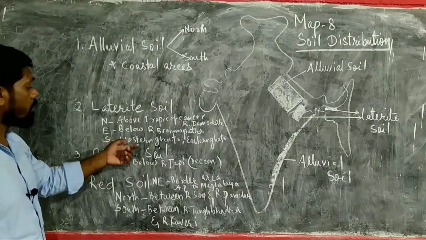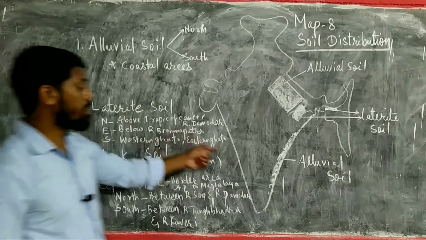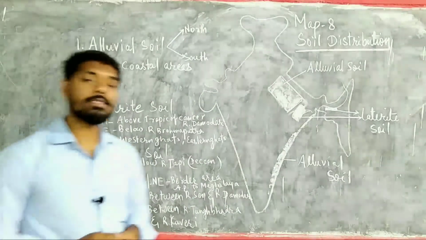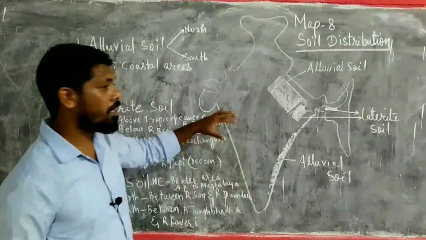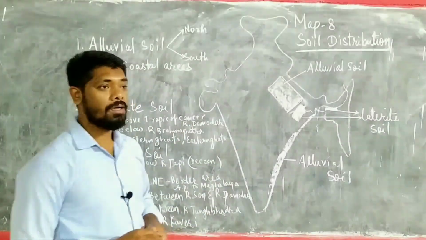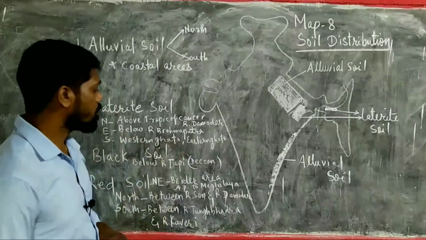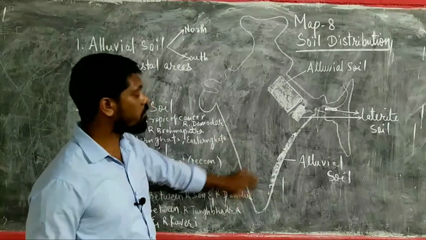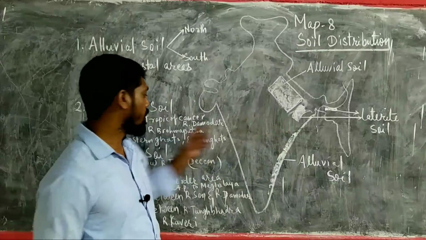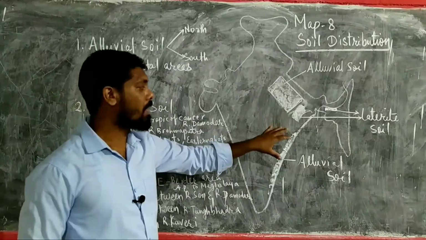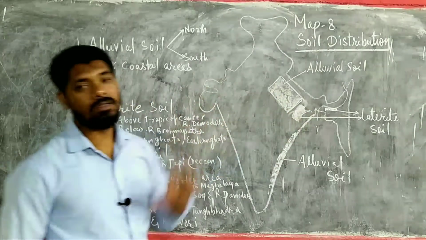Laterite soils are found in the summit of Western Ghats and Eastern Ghats. That means the high area of more than 1000 meters, these are found. So this area also can be leveled, but once it is asked that laterite soil you have to level it, then any of the place you can mark and level and write the name.